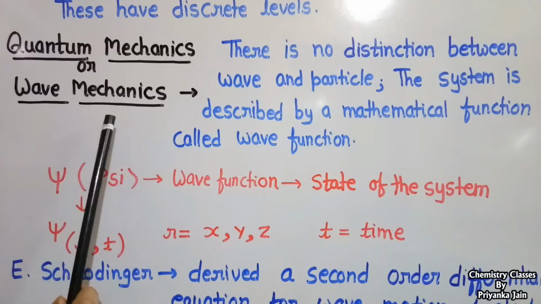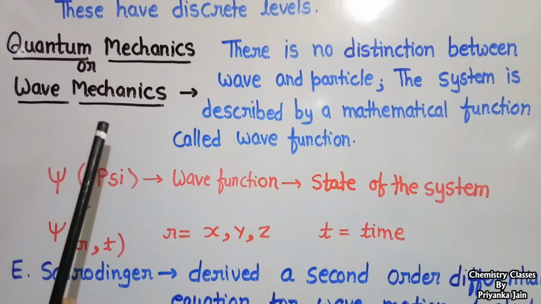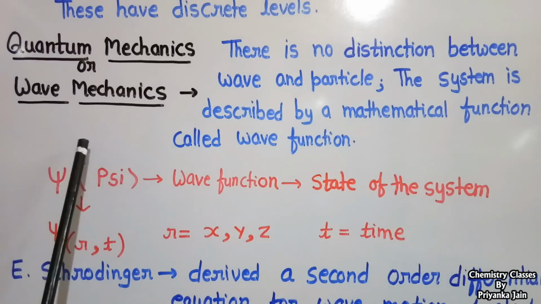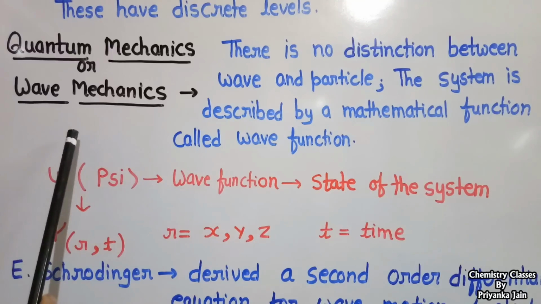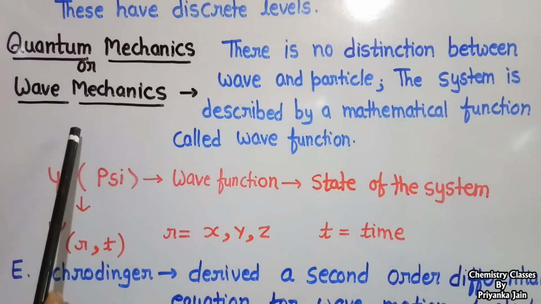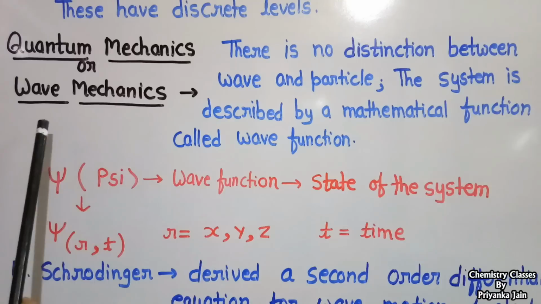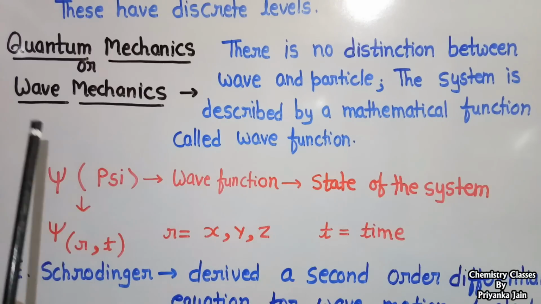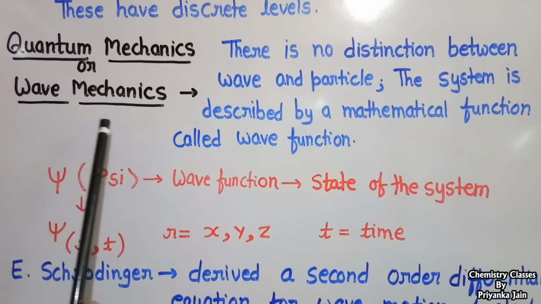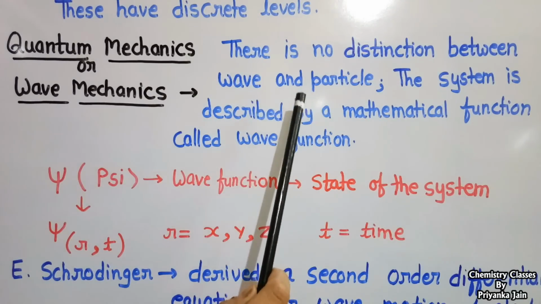Because here the electron is considered as an electron wave propagating in 3 dimensions, we cannot say that the electron will be found at a certain position. We cannot give it with certainty. We will here take the probability of finding the electron at a certain position. It means the electron may have a high probability of being found at a certain position or a low probability at another position. So there is no distinction between wave and particle in quantum mechanics.